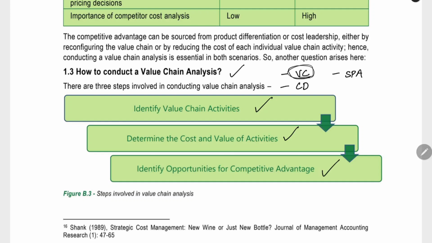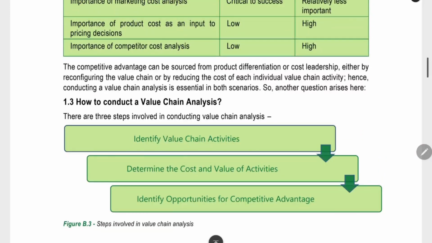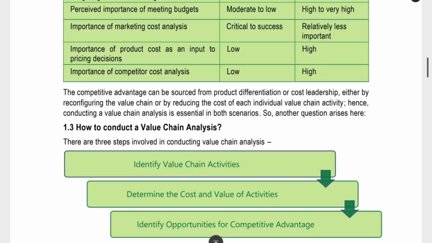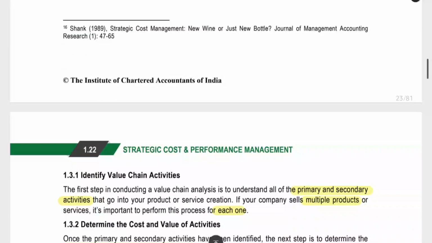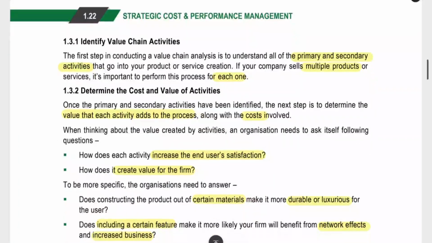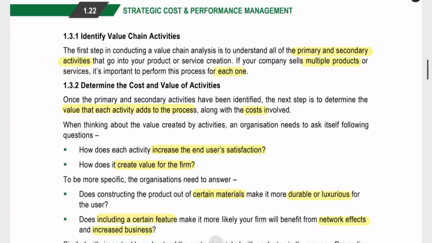Another thing is to identify opportunities for competitive advantage. How can you change that activity into a competitive advantage? For example, if you are incurring high cost for inbound logistics and it is not providing that much value to the customer, you have to try to reduce the cost. You are using the cost leadership advantage. And when you are spending on a particular activity and it is providing high value to the customer, you have to spend more on it. You have to do the product differentiation. Because of that, the customer will get high value, and you can charge the selling price higher. By this way, you can use the cost leadership and product differentiation advantages.